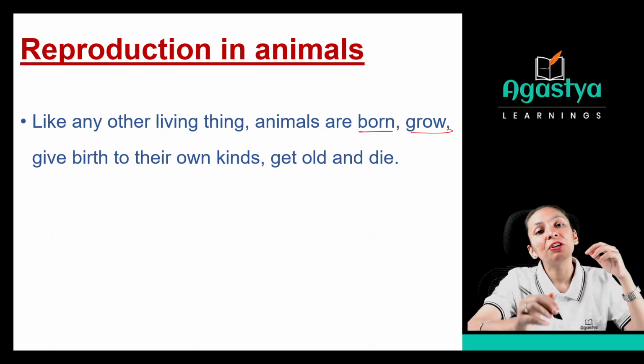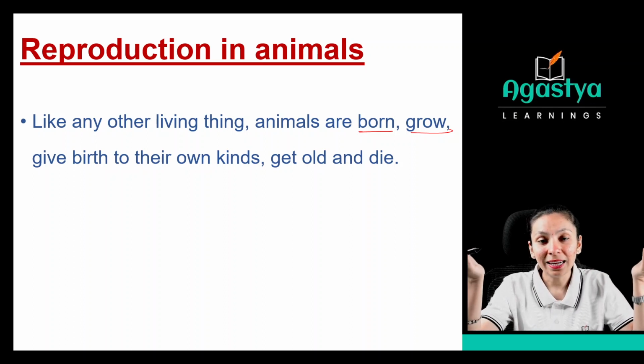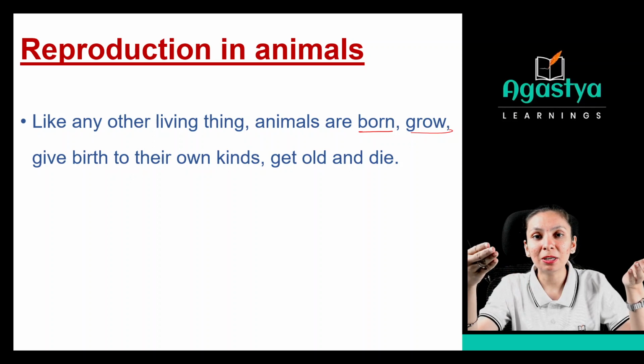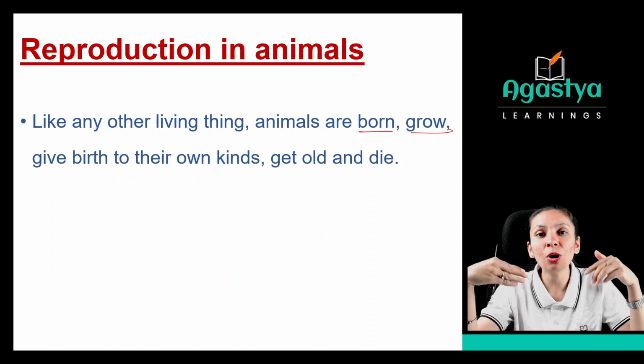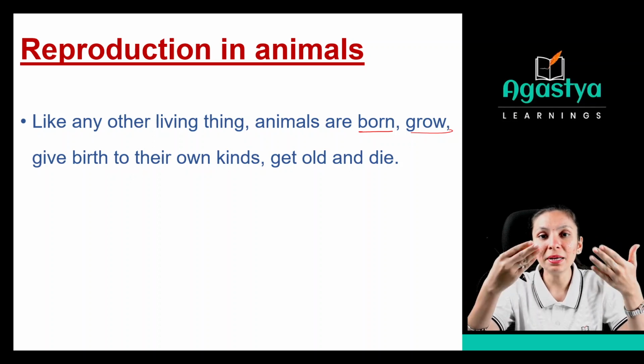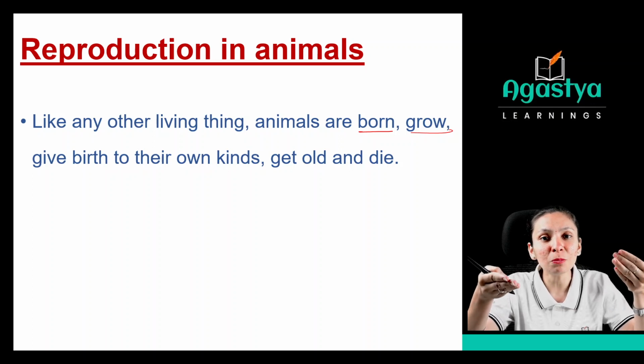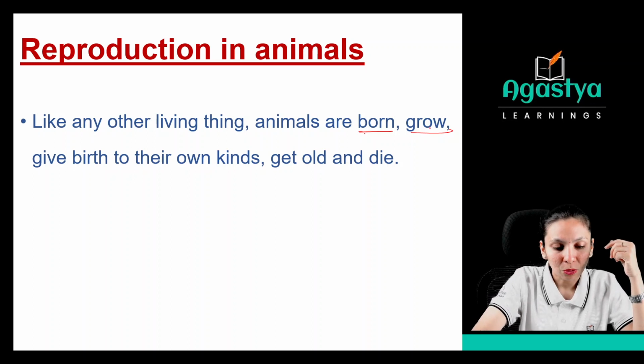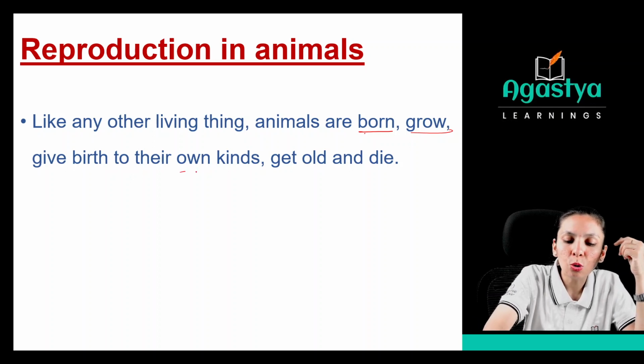After that, we will give birth to our own kind, right? Whatever children there will be, they will be related to their parents only. If a horse is reproducing, the new horse will look like the horse only. If human beings are reproducing, the child will look like humans only. So they are born, grow, and give birth to their own kind.